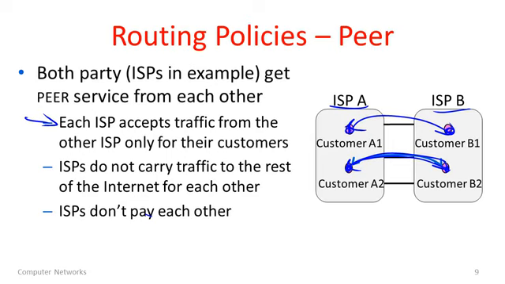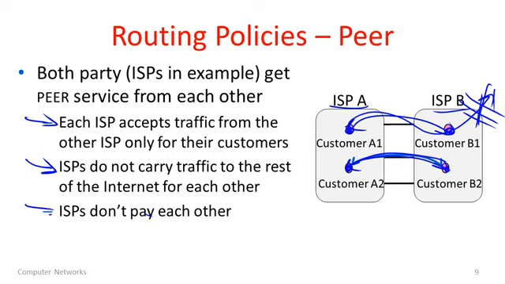Okay, that's great. You might wonder what are precluded by that. Well, actually, why is this not transit service? Well, here's what ISPs don't do. ISPs do not carry traffic to the rest of the internet for each other. So, in fact, customer A1 can't send via this link to reach some other place on the internet. Not allowed. I'm going to cross that off. Not allowed. We don't do that. Why? Because that's not part of the peer policy. So the ISPs will allow these routes just between their customers, but not further out.